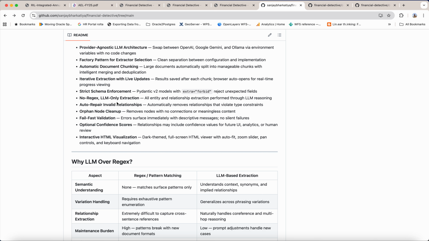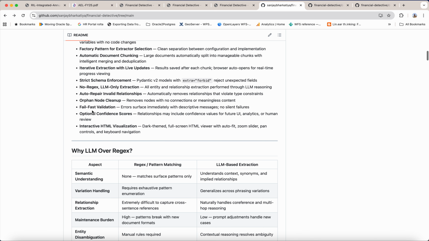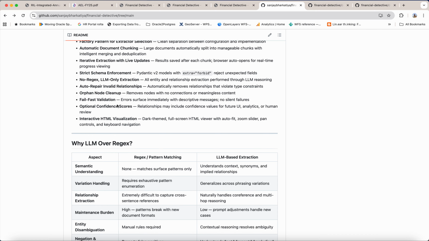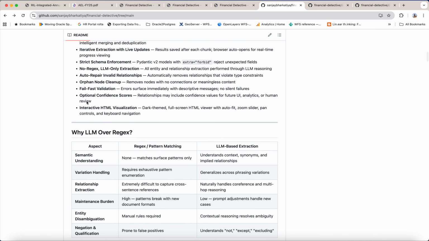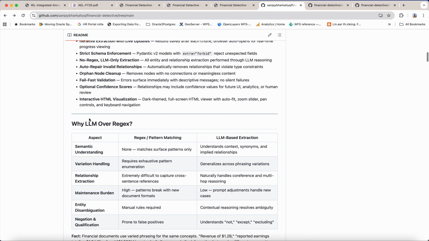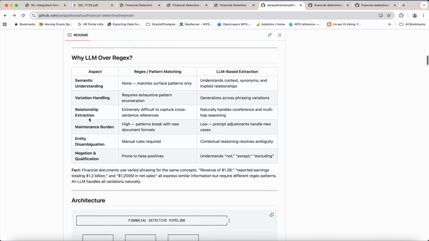There is no regex, LLM-only extraction, auto repair of invalid relationships, orphan node cleanup, and fail-fast validation to surface all errors with messages. There is also an optional confidence score as well as an interactive HTML visualization.